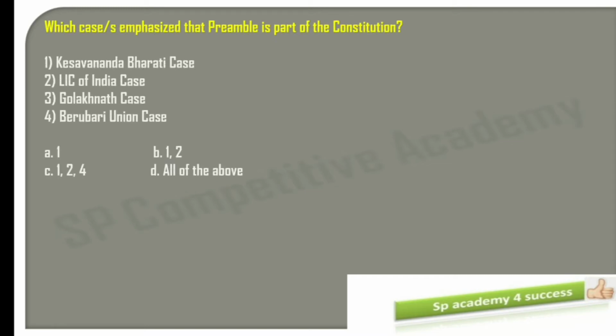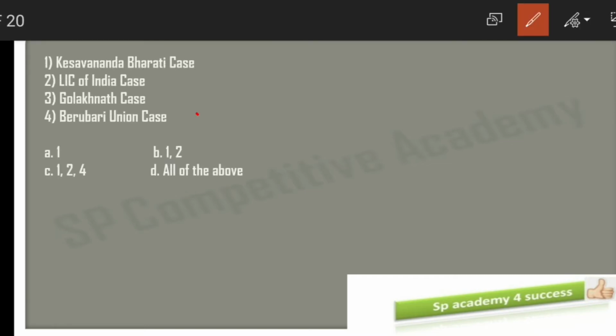What is this Beruberi case? I told you this Beruberi case took place in 1960. So what was the judgment? I'm not going into the depth of the topic because we have already had a video on this. Okay, so Beruberi case, what was the judgment?